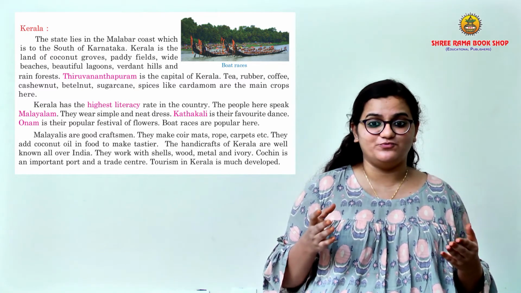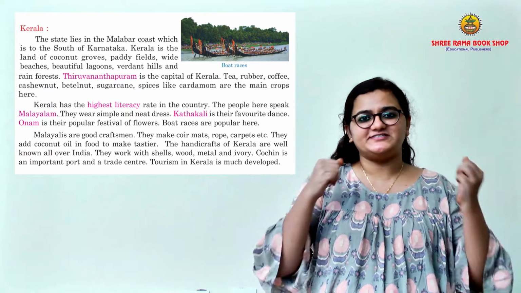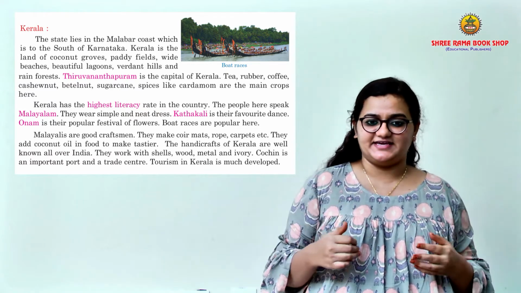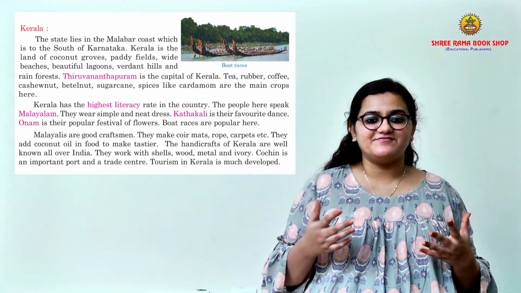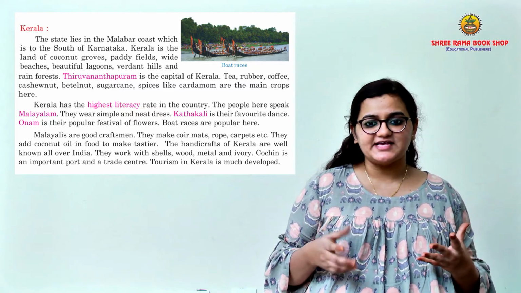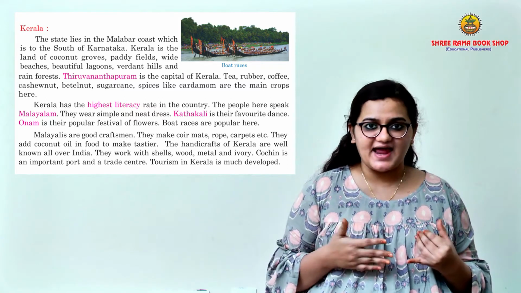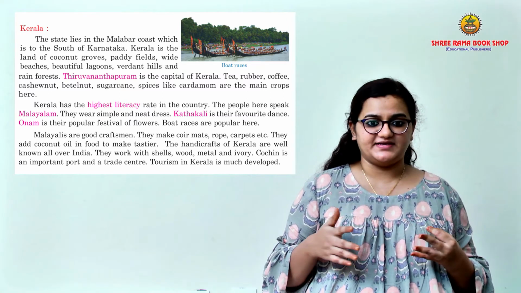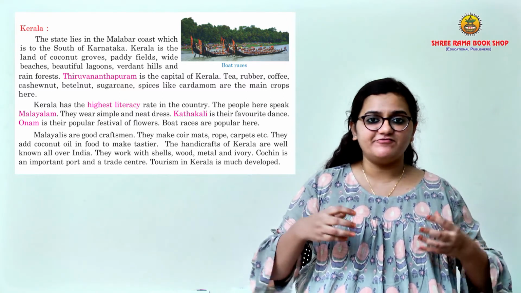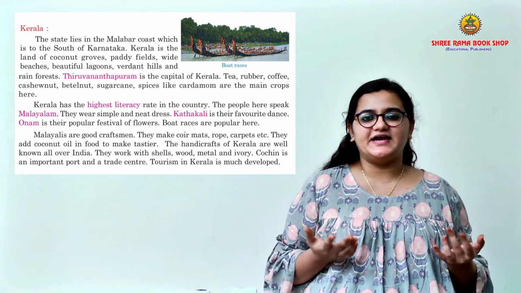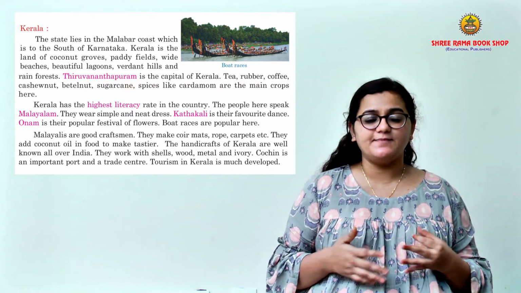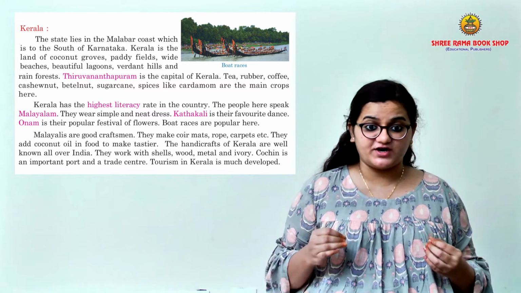You might have seen them in a few movies also. Large boats go on boat racing. Then Malayalis are very good craftsmen. Yes, they make different coir mats, ropes and carpets. They add coconut oil in their food. Like we use groundnut oil or sunflower oil, right? But in Kerala, it is coconut oil.